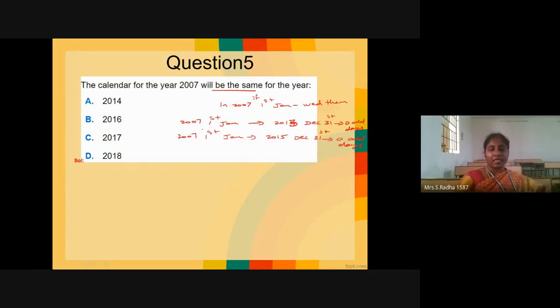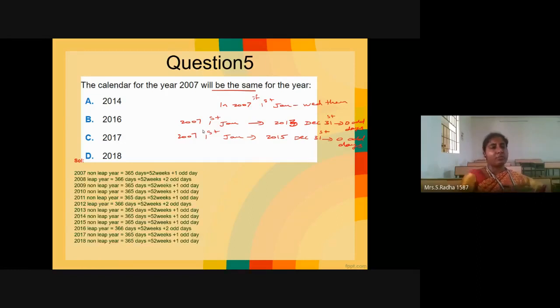And here in the calculation, from 2007 Jan 1, the full year means 365 days, which is nothing but 52 weeks plus 1 odd day. We are checking up to 2013. If you give a stop up to here, how many odd days are you getting?